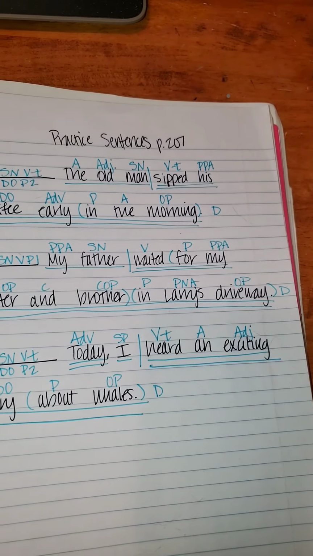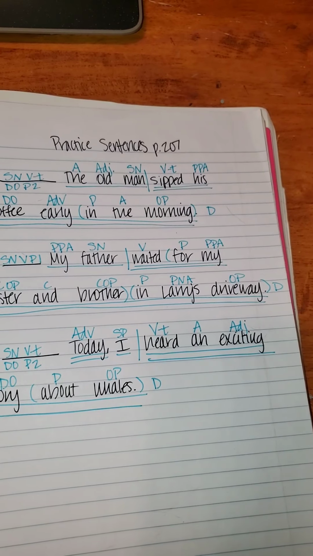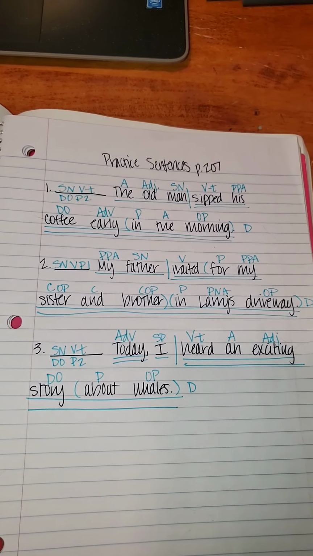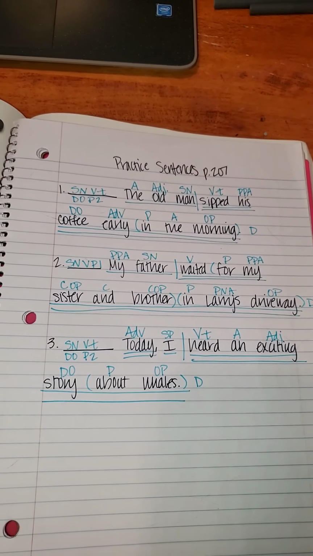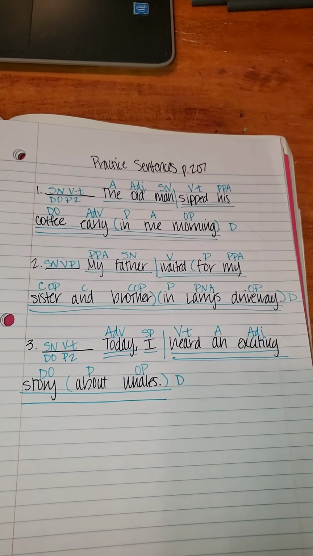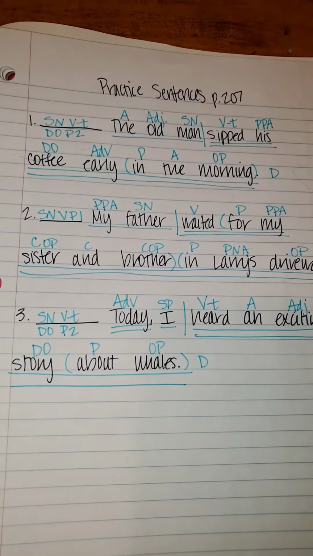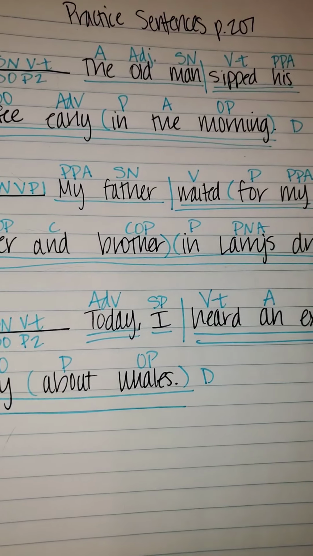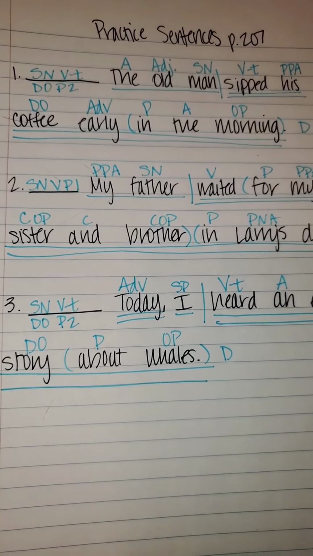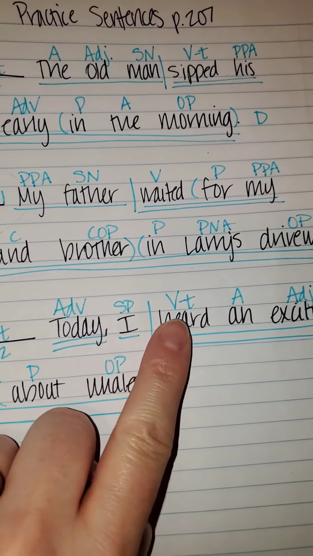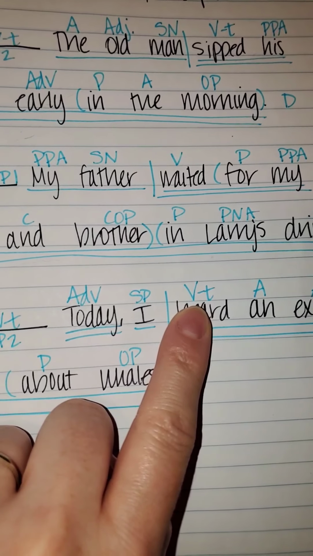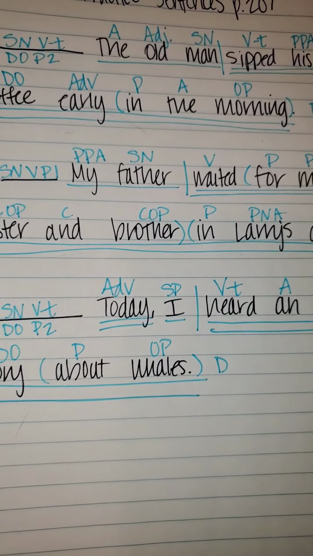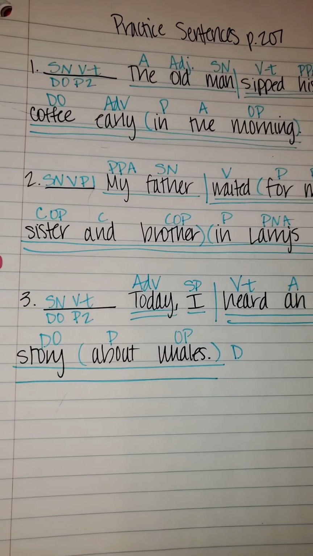All right, what kind of story? Exciting, adjective. An, article, adjective. About, preposition. About what? Whales, object of the preposition. Heard when? Today, adverb. Subject, noun, transitive verb, direct object, pattern 2. Skill check. Verb transitive. Make sure you go back and change this to a transitive verb. Okay? All right, about whales, prepositional phrase, period, statement, declarative sentence.